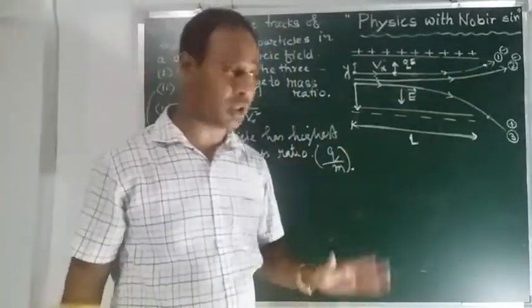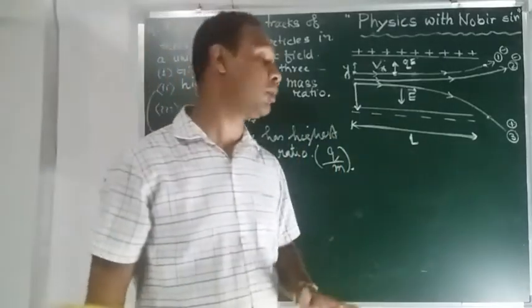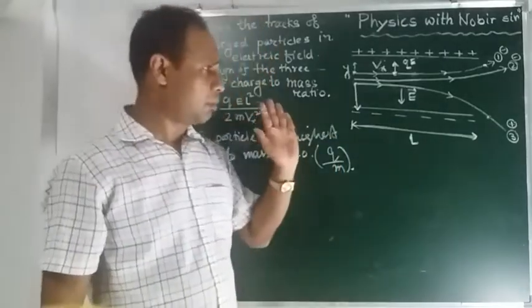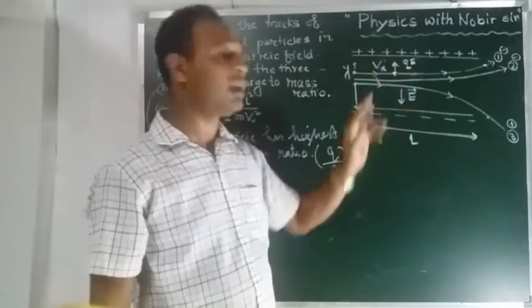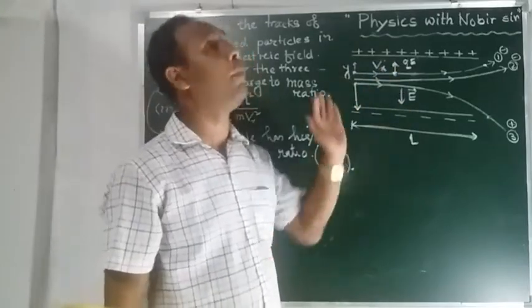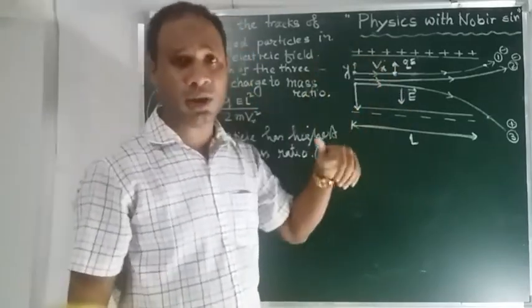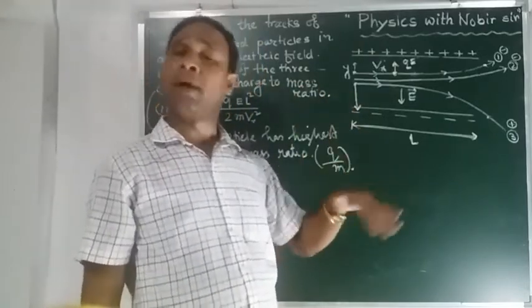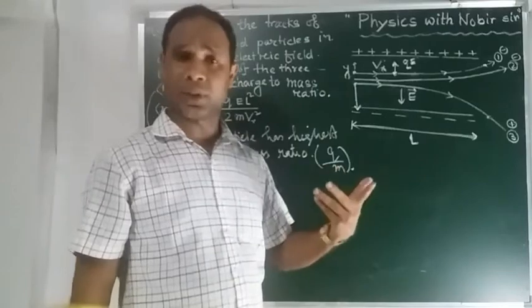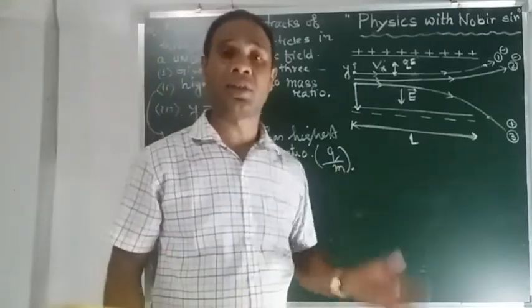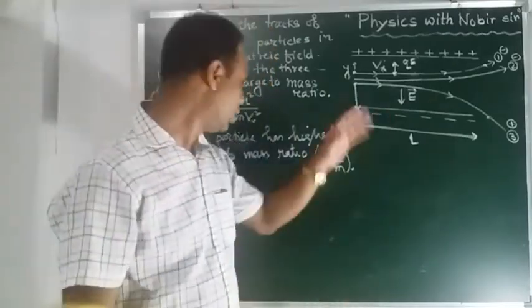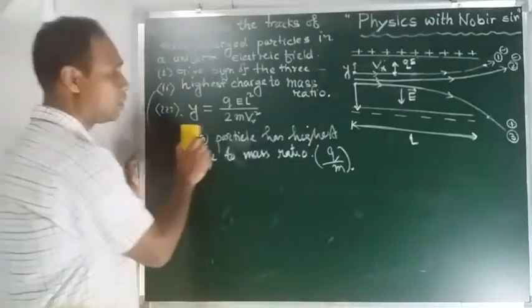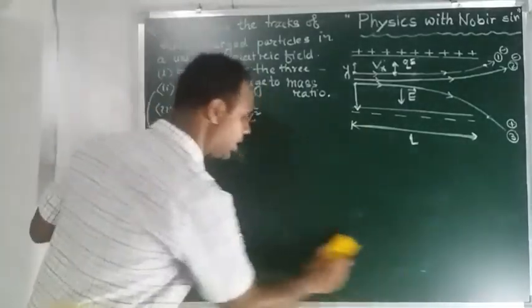In the case of projection, the horizontal velocity remains the same because the force applied on the charged particle is in the vertically upward or vertically downward direction. That means the force exerted on the particle is perpendicular to the motion, and that perpendicular force cannot change the horizontal velocity. So that concept we can use again in this case.